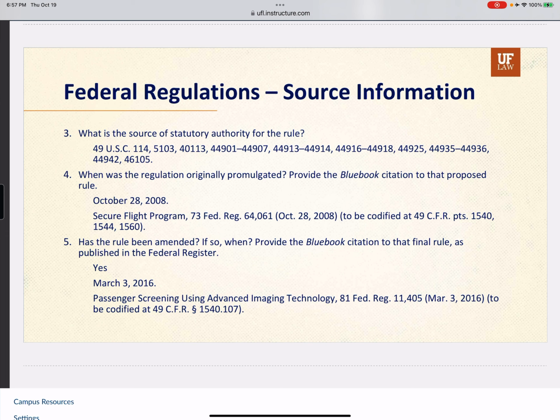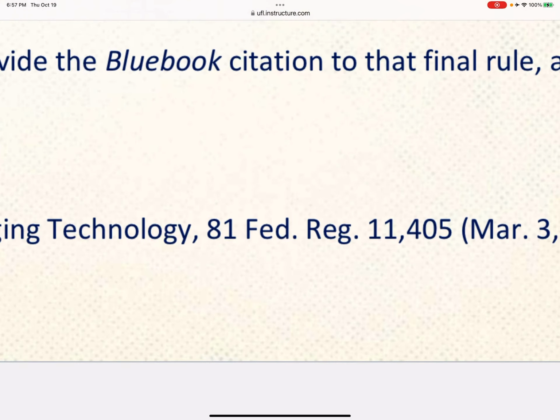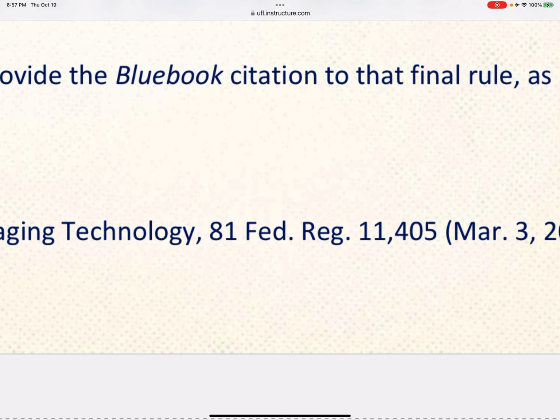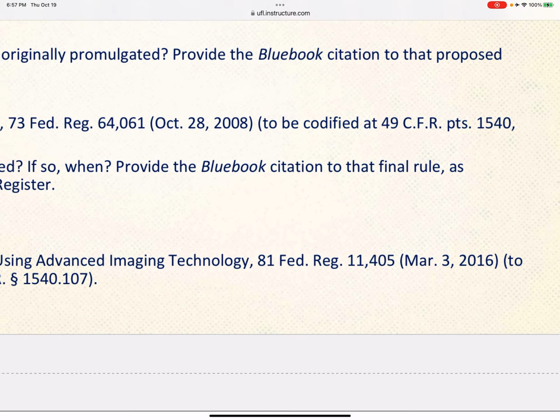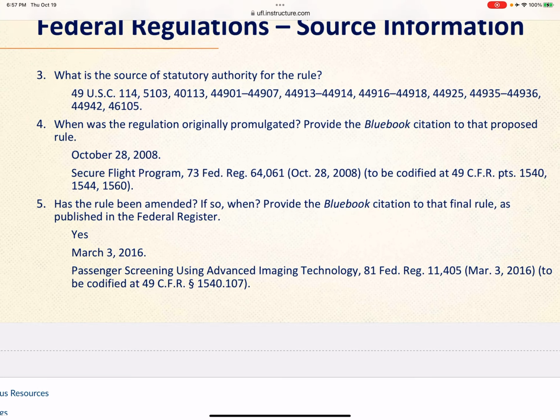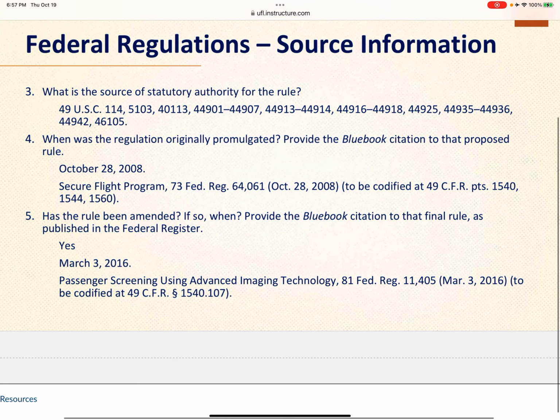We have the citation. Be sure and add the comma. Be sure and cite it as Fed. Reg., not FR. Be sure and add the comma. That's the Blue Book way to do it. And then you'll say where it is to be codified, okay? To be codified at 49.